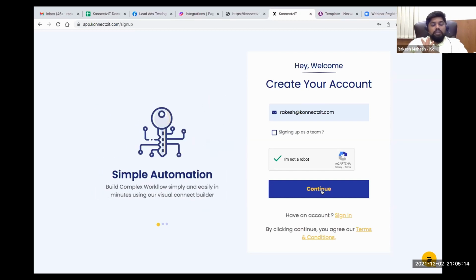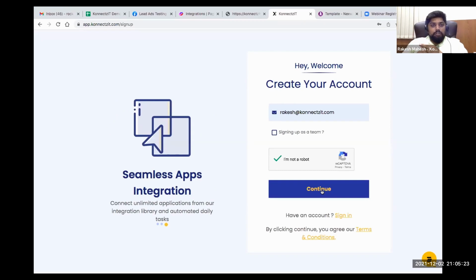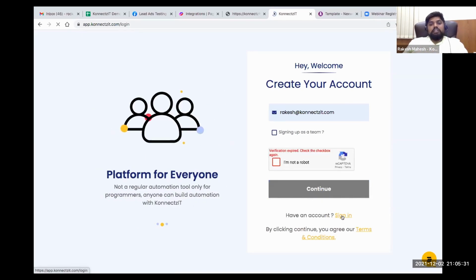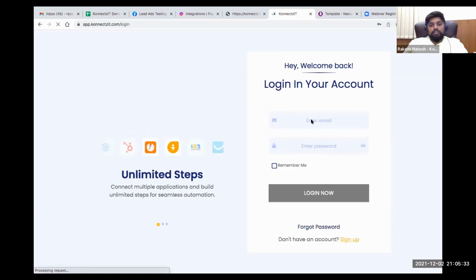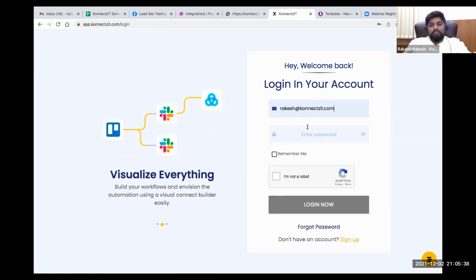Only when you confirm your account from your email can you log into ConnectSeat, and also change your password or reset it if you forgot it. So this is the first thing. Once you have done that, you can log into ConnectSeat. I hope everyone can do that. It is pretty straightforward.